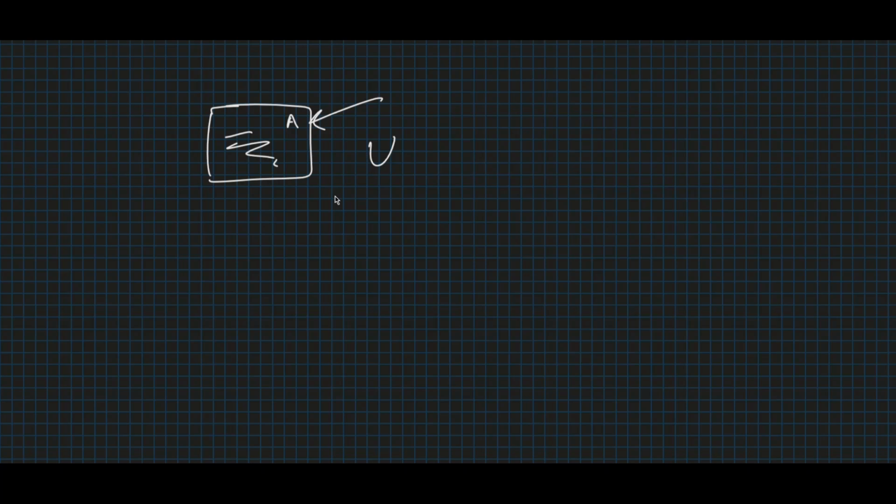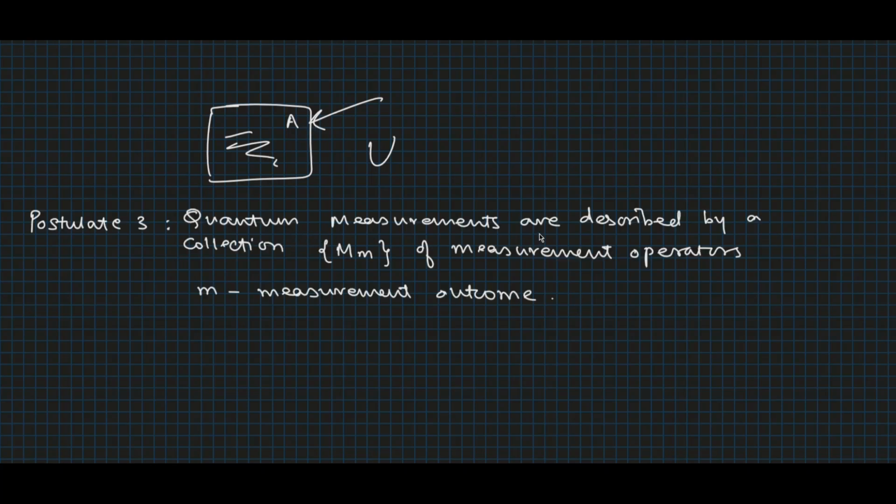So, to explain what happens when this is done, we introduce postulate 3, which says that quantum measurements are described by a collection of measurement operators M subscript m, where the subscript m is the measurement outcome. So, in order to understand this postulate, suppose the state of the quantum system is psi immediately before the measurement.